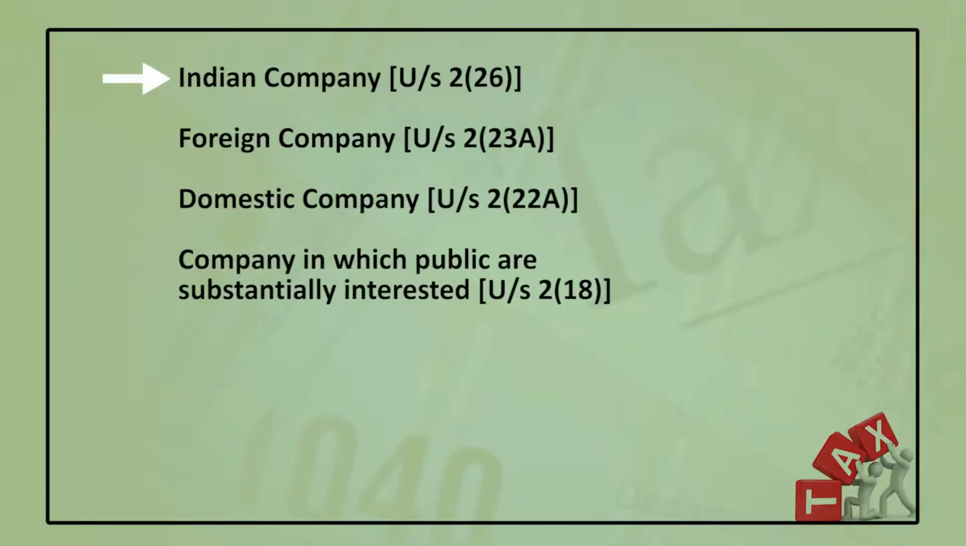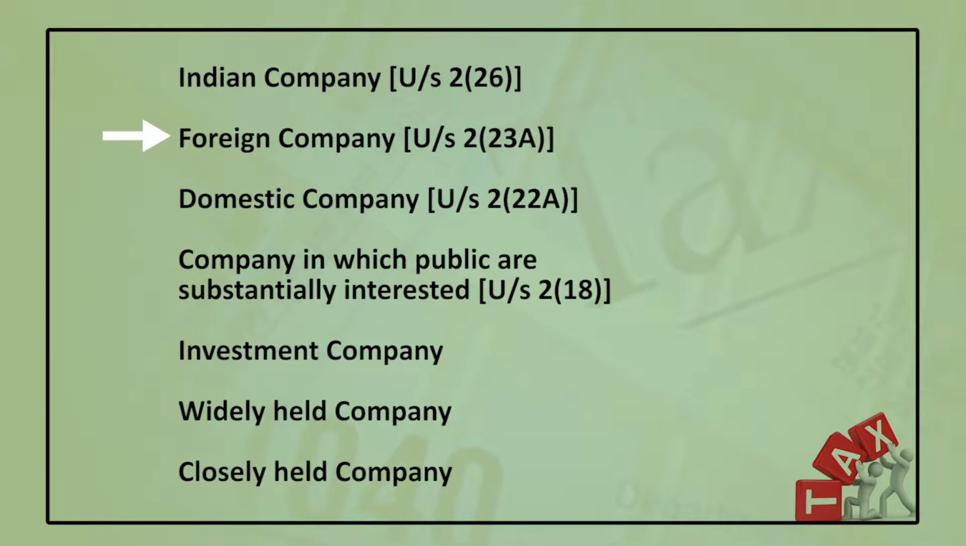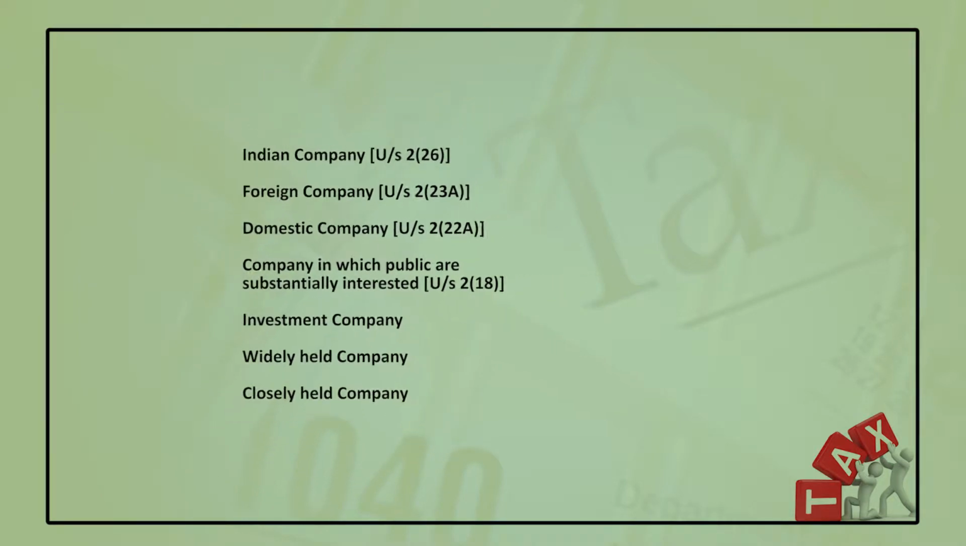The Income Tax Act has classified the companies as Indian company, foreign company, domestic company, company in which public are substantially interested, investment company, widely held company and closely held company. So, as per the Income Tax Act, we can see such types of companies which will be assessed under the Income Tax Act for their income. Let us explain one by one.